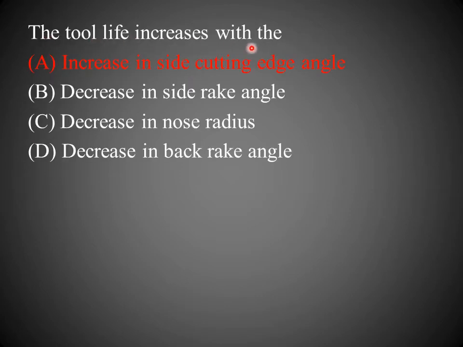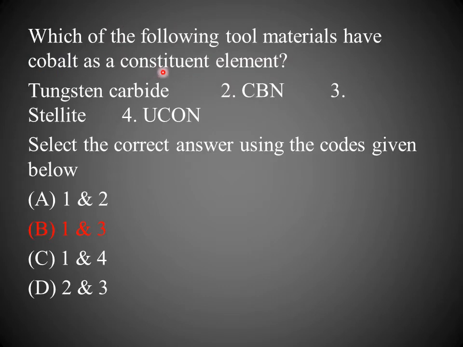Next, the tool life increases with increasing side cutting edge angle. The correct answer is that increasing the side cutting edge angle indirectly increases the tool life. Next, which of the following tool materials have cobalt as a constituent element? Tungsten carbide, CBN, stellite, and zircon. The correct answer is tungsten carbide and stellite.